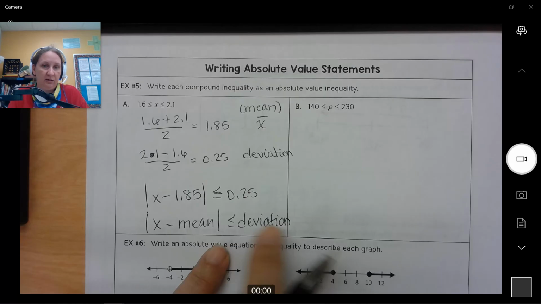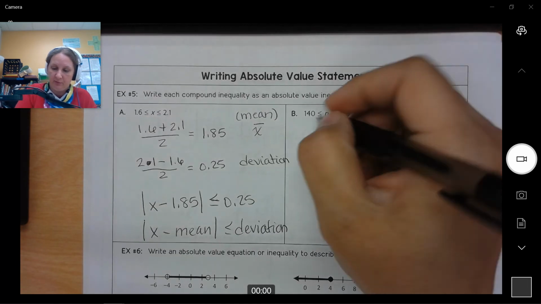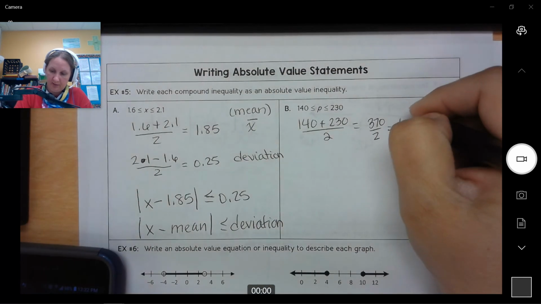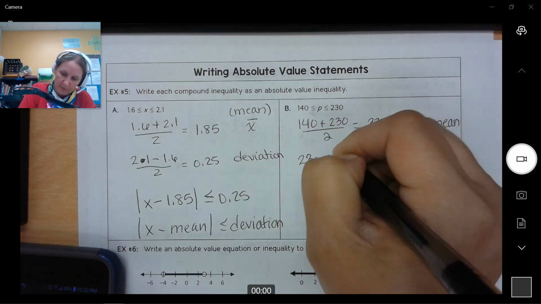So let's try one more example. We're going to add the two numbers together and divide by 2. That will tell us our mean. So that's 370 divided by 2. Real quick, grabbing a calculator. Which is 185. So that's our mean. And then we do 230 minus 140 divided by 2, which is 90 divided by 2, which is 45. And that's our deviation. And then we just stick it into the formula setup.